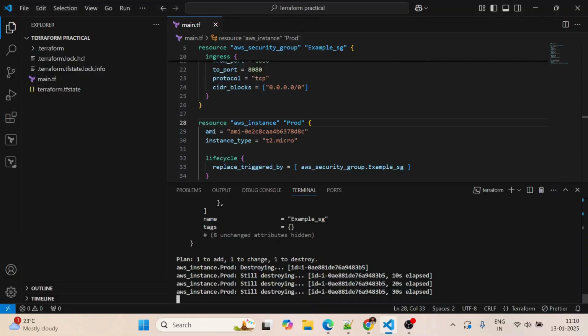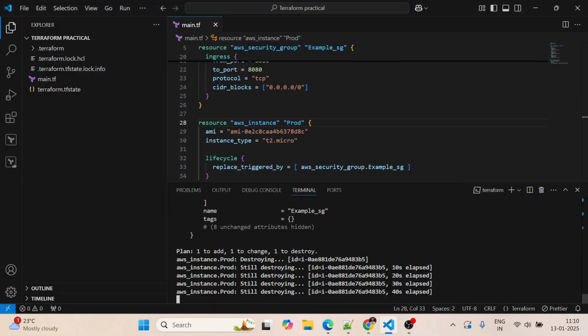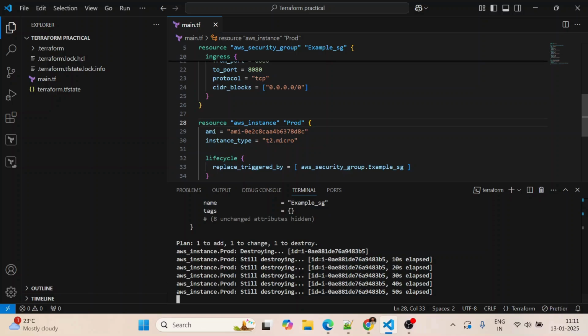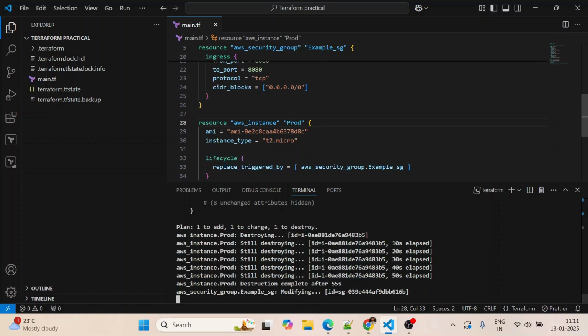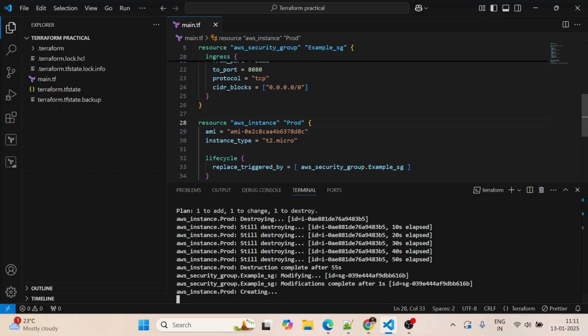It will take some time to destroy the resource and recreate the same resource with the same configuration, as we have defined the replace_triggered_by lifecycle meta argument under the EC2 block. As you can see, now the instance prod is getting created and the security group is modified.